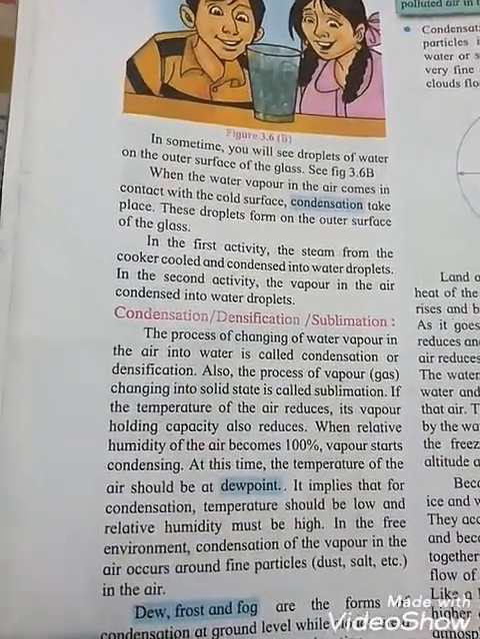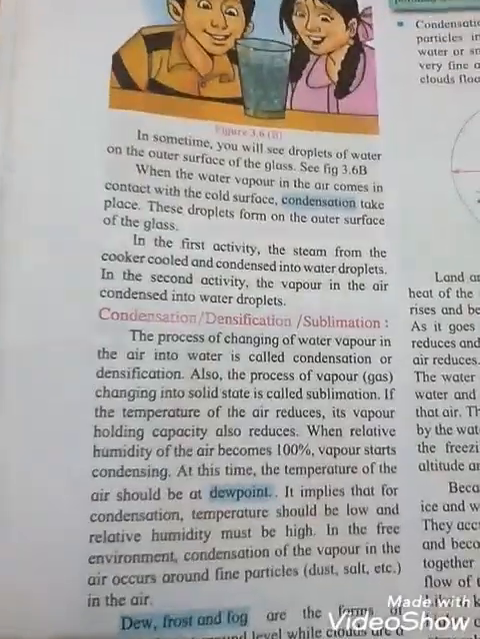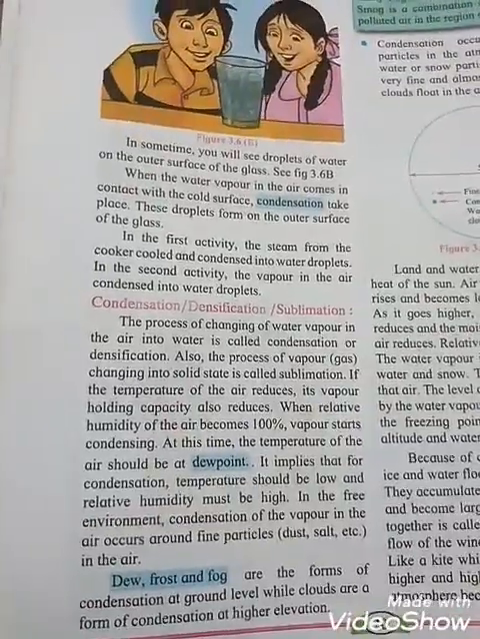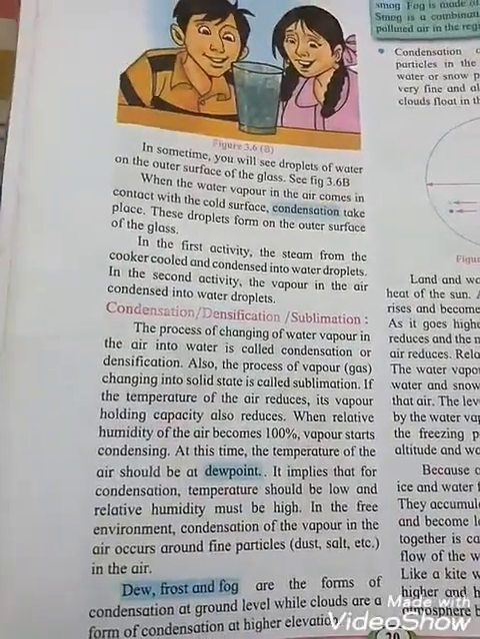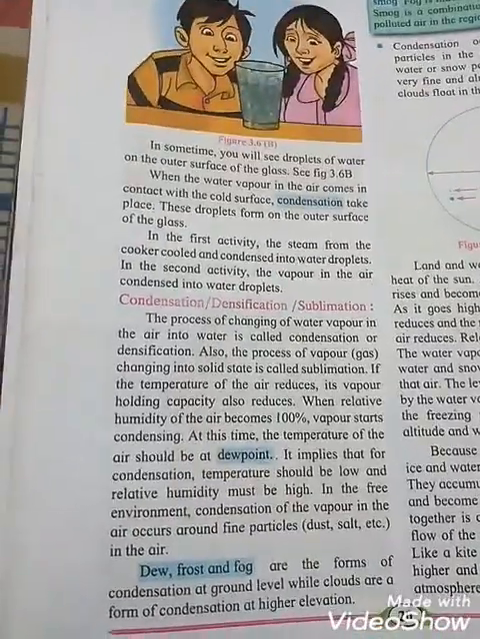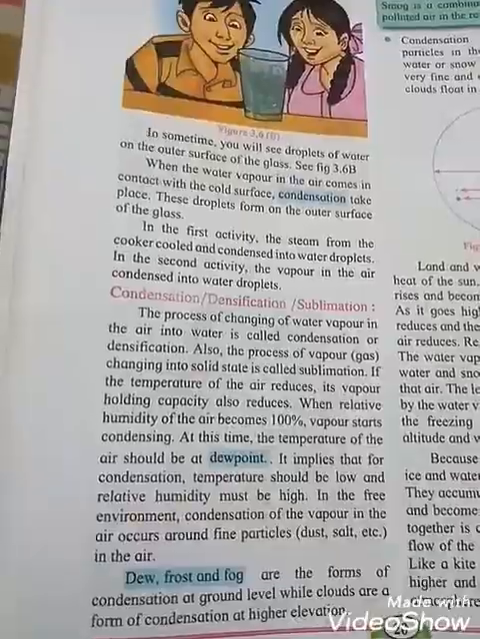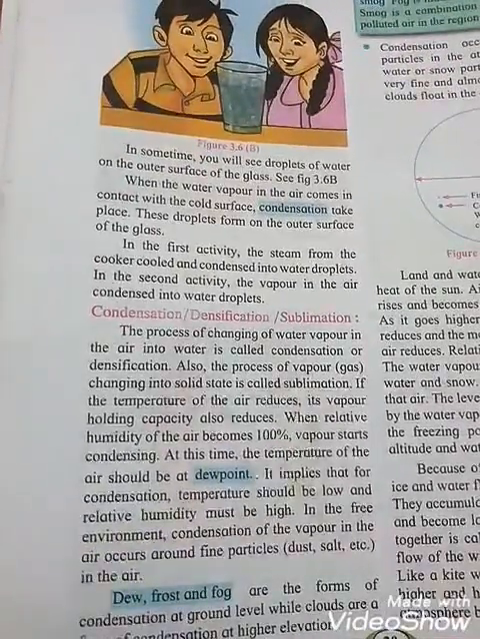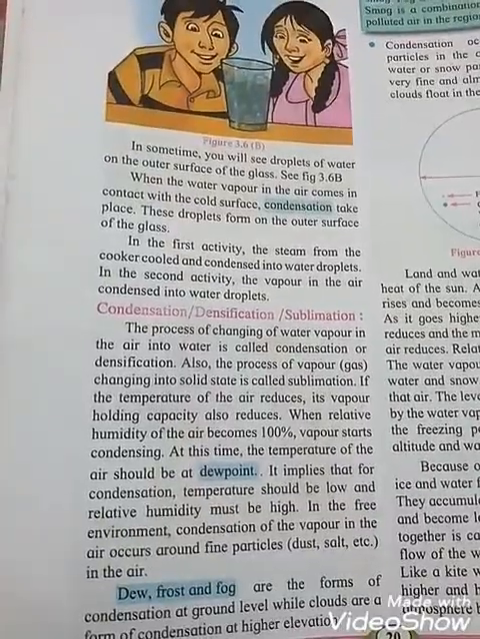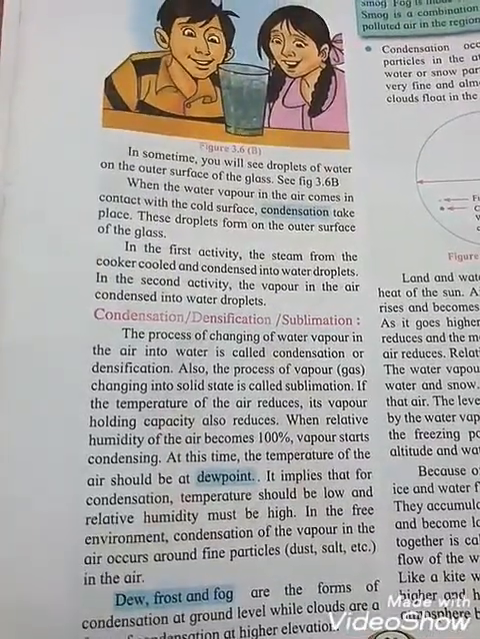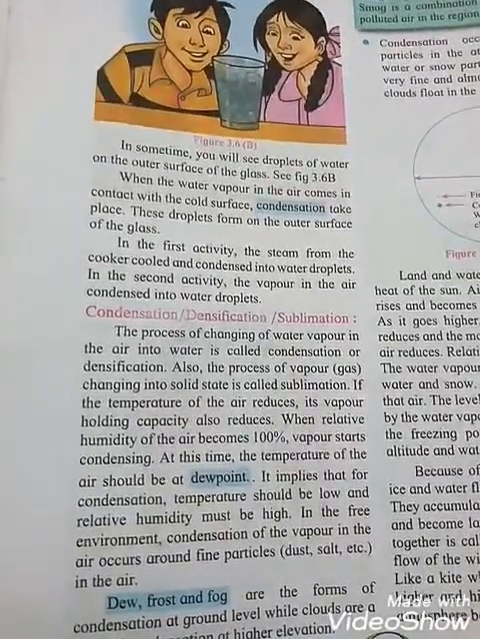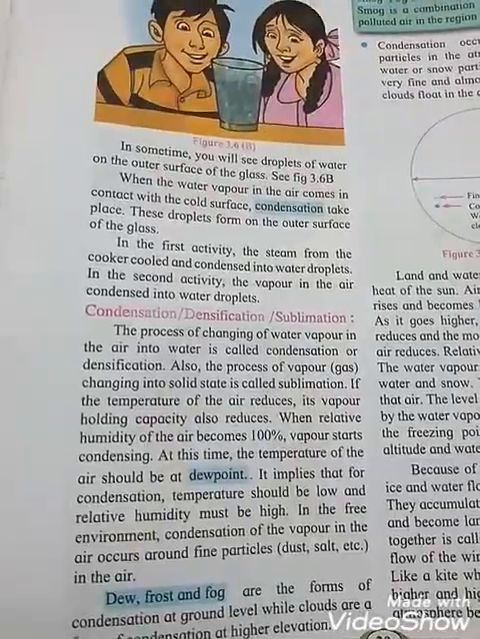That is very important, and you should know about that. Now see, dew, frost and fog are forms of condensation at ground level, while clouds are forms of condensation at higher elevation. See the student, dew means what? Tiny drops of water that form on a cool surface at night, where atmospheric vapor condenses. Example, the grass was wet with dew. You can see about that.